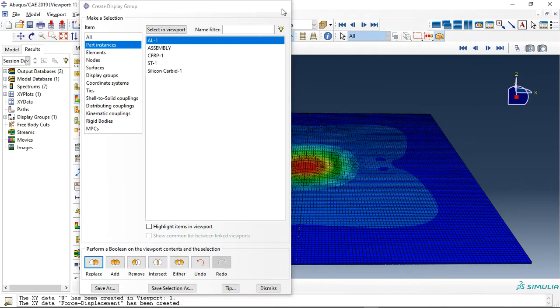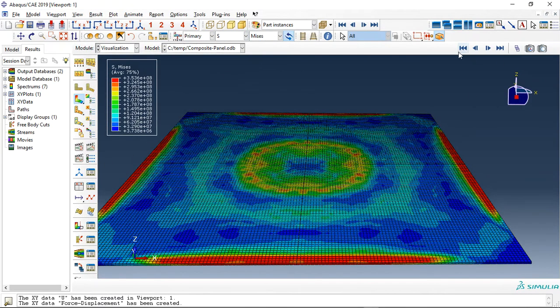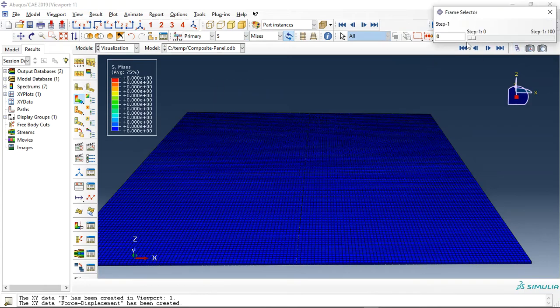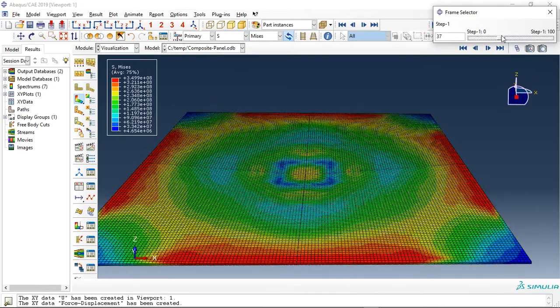And now let me replace the aluminium part. Okay, the second layer, this is the aluminium and the stress. See the stress by using this option. This is the stress in the aluminium.